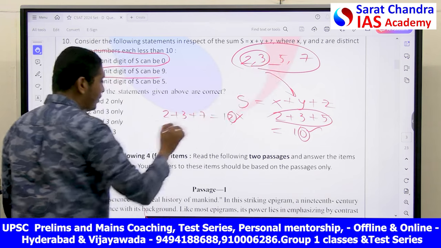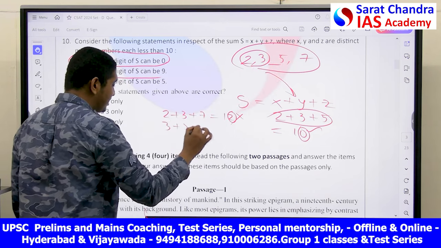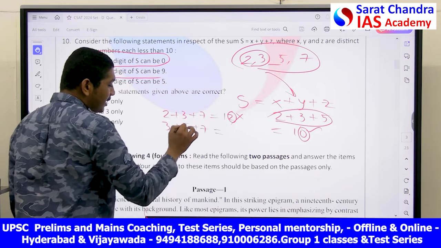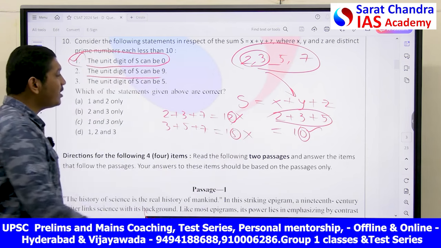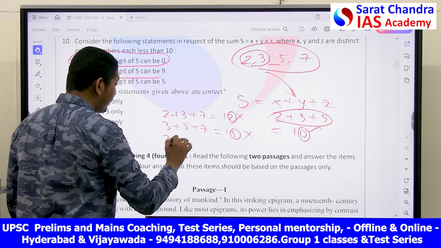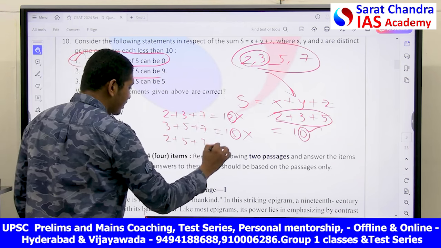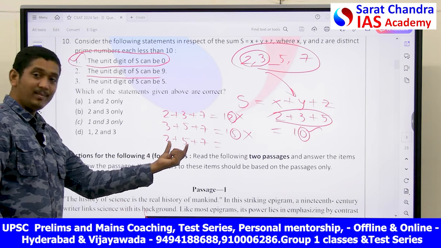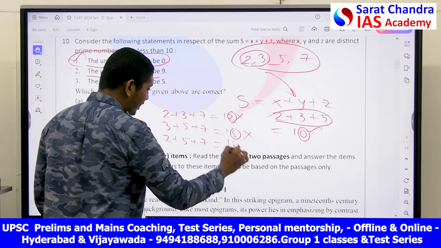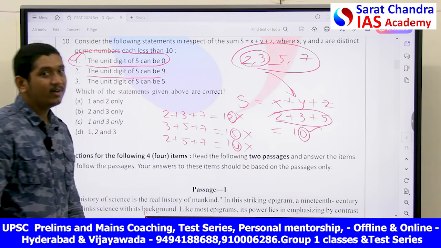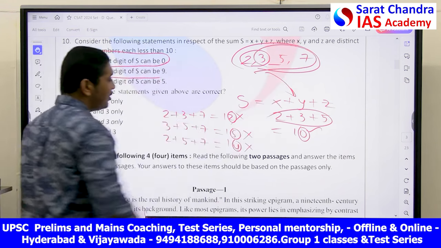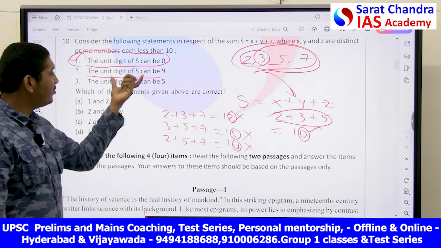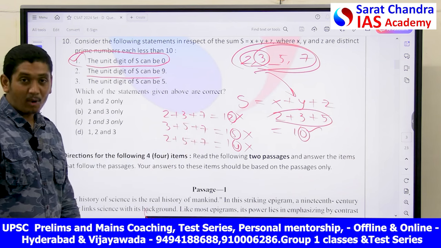Another combination, 3 plus 5 plus 7, is equal to 15. Here also the unit digit is not 9. Another combination, 2 plus 5 plus 7, is equal to 14. This 15 is the maximum possibility, and you can never get more than 15 with any of the other combinations.